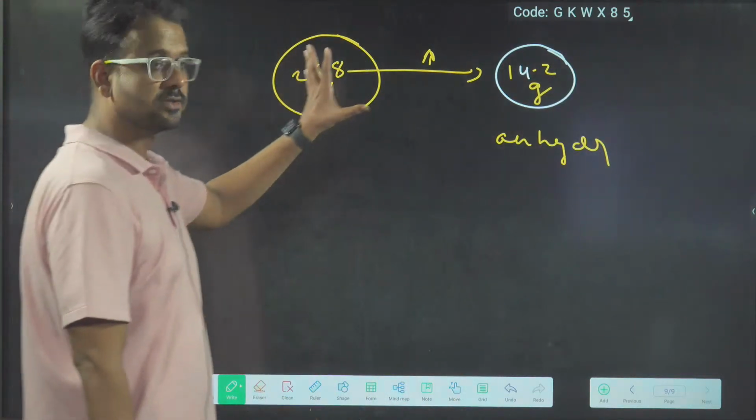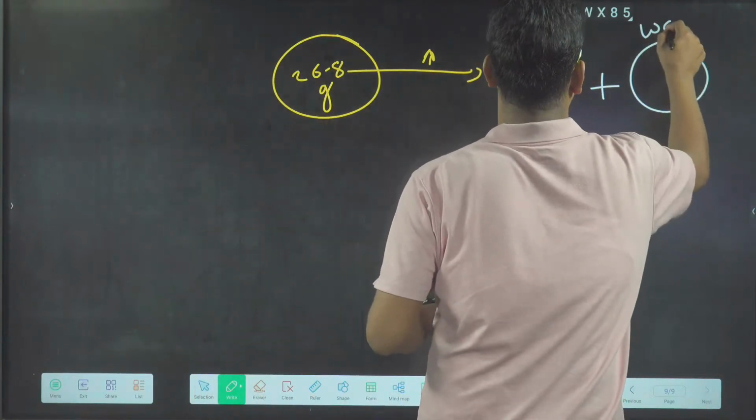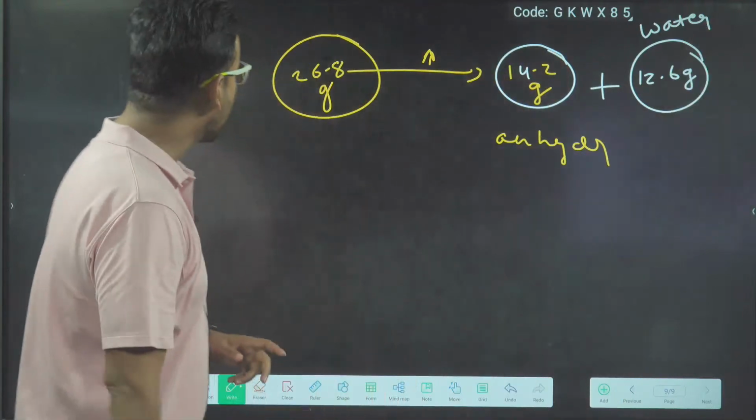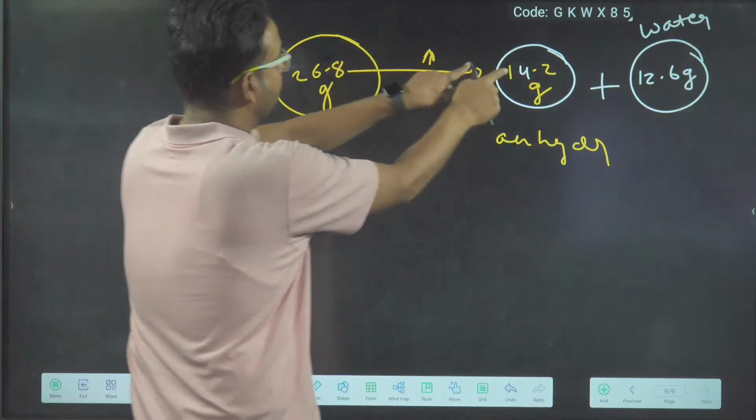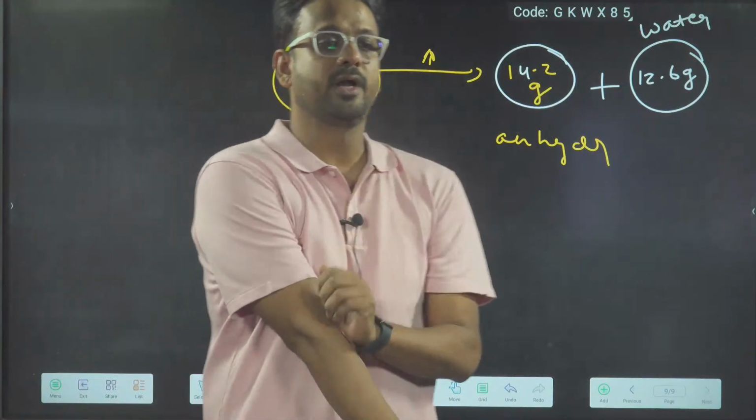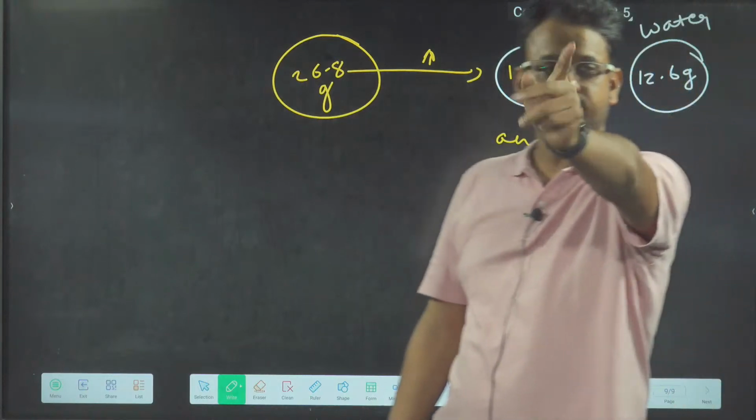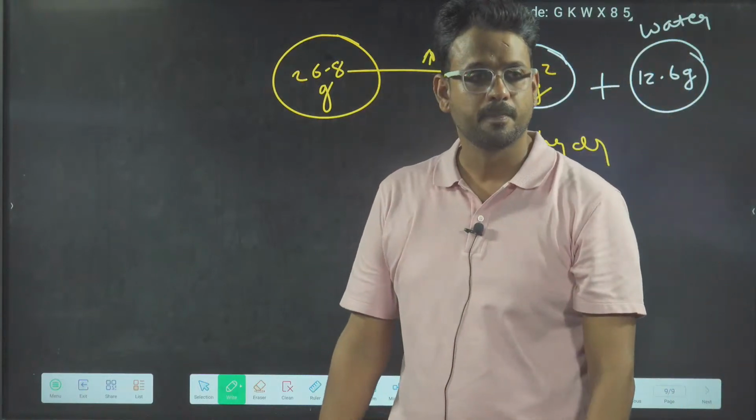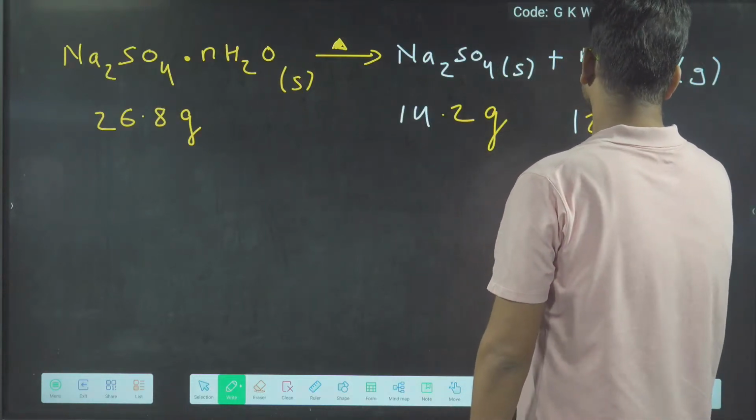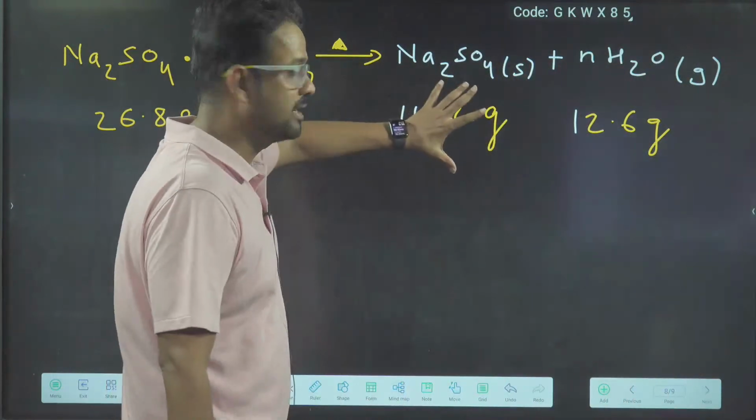So by the law of conservation of mass, water must be how much? Water must be 12.6 gram. How did we get this? 26.8 minus 14.2. Is this clear, everybody? So the mass of water is 12.6 gram. So 14.2 gram sodium sulfate obtained,